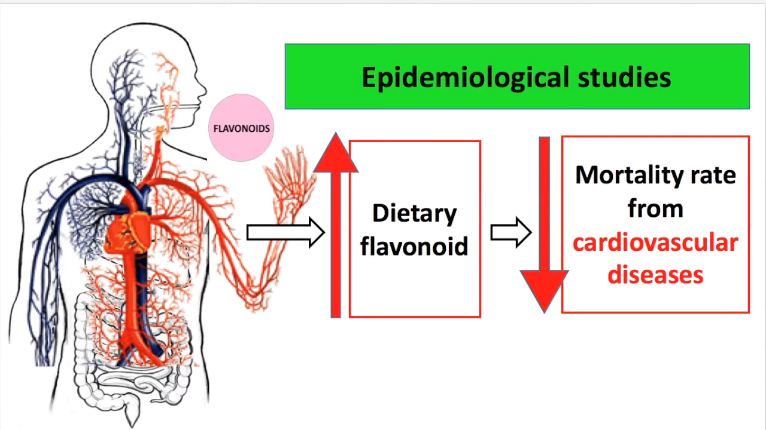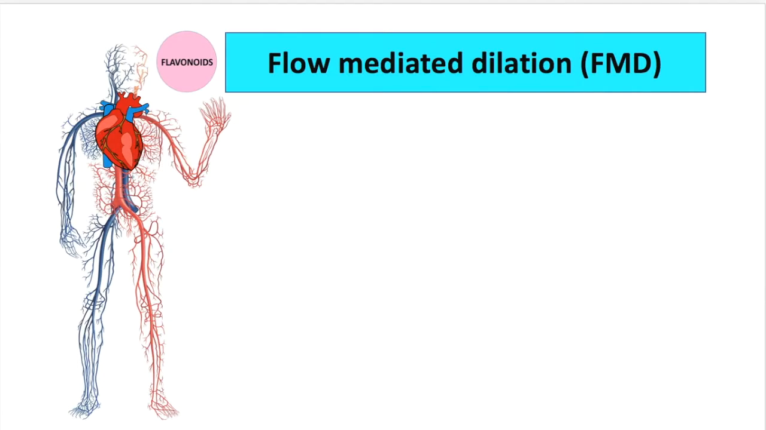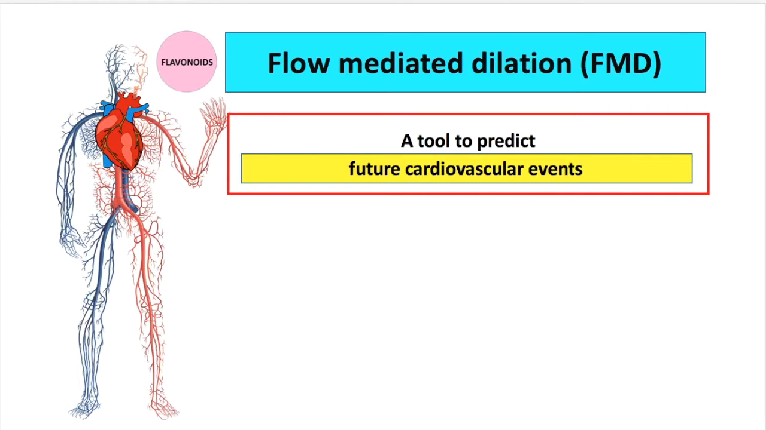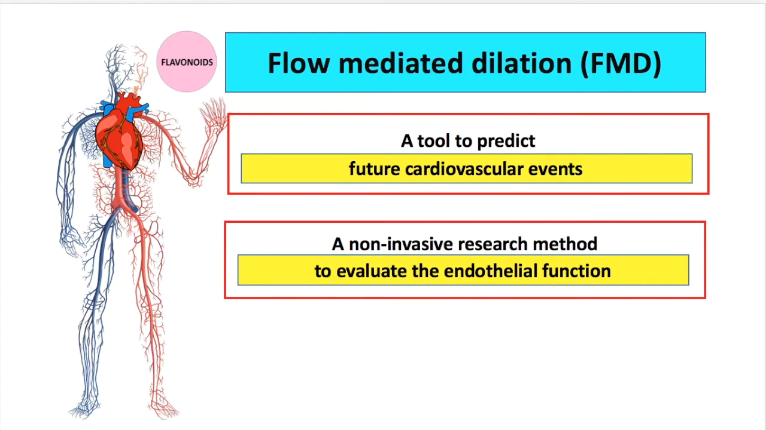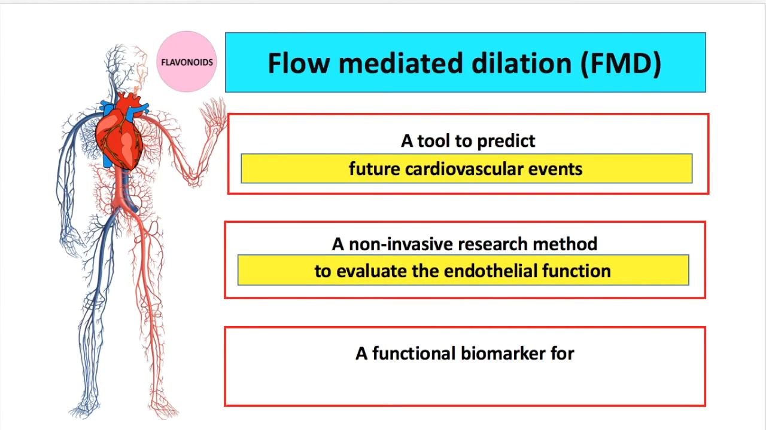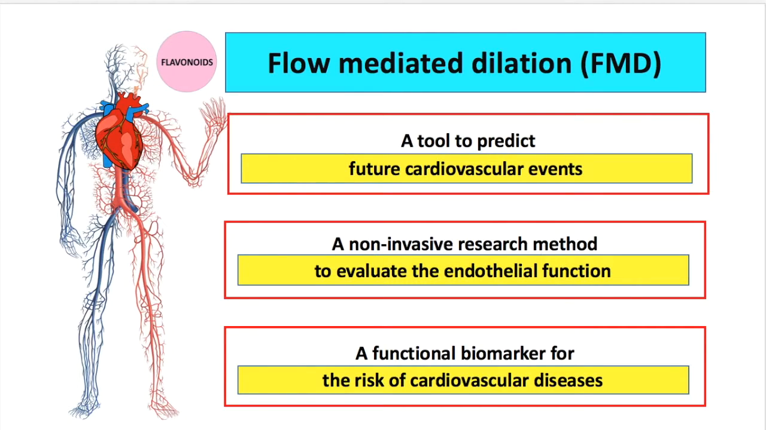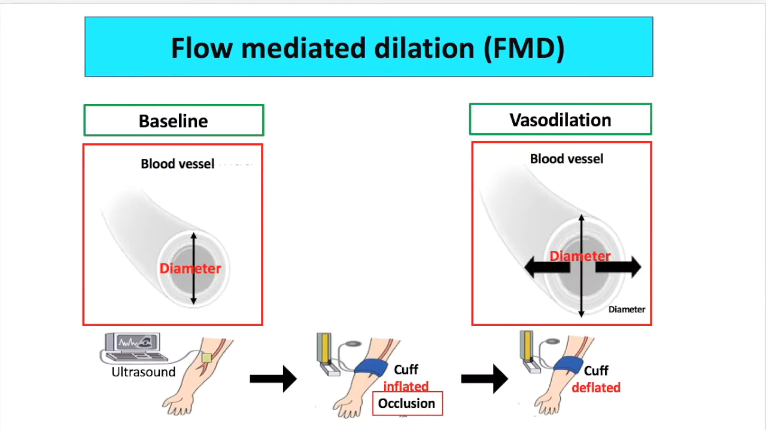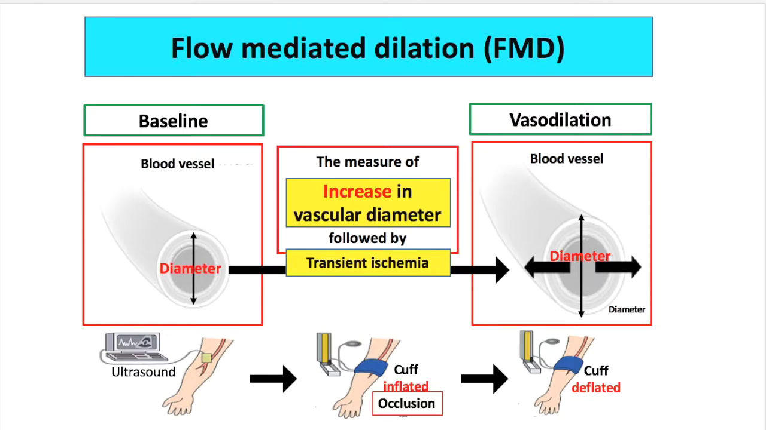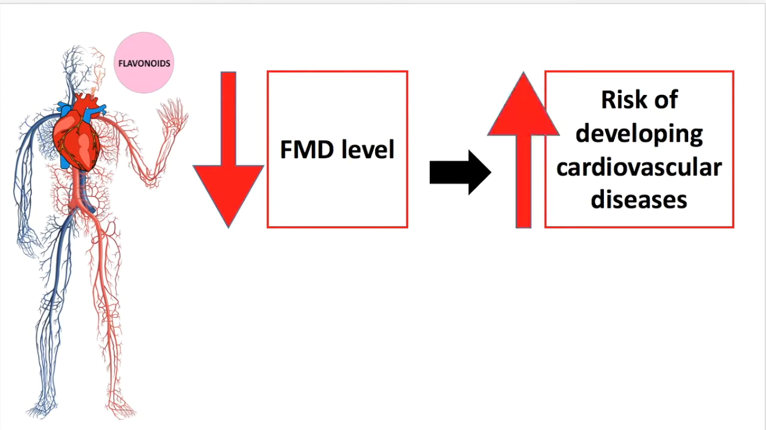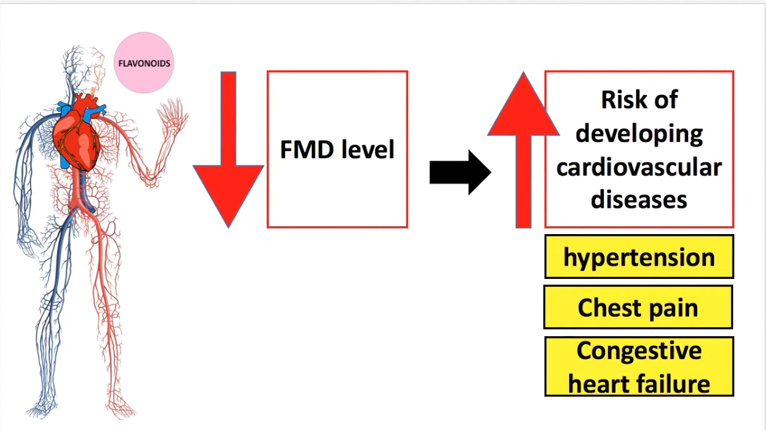Studies have been carried out to investigate the effects of flavonoids on the cardiovascular system. In many of these studies, flow-mediated dilation, also known as FMD, was used as the research tool to predict future cardiovascular events. FMD is a non-invasive research method in evaluating the endothelial function. FMD is also a functional surrogate biomarker for the risk of cardiovascular disease. FMD is the measure of the increase in vascular diameter, followed by a transient ischemia. A low level of FMD is associated with an increased risk of developing hypertension, chest pain, and congestive heart failure.